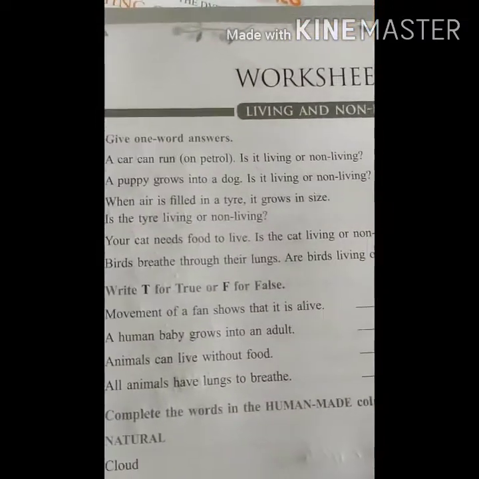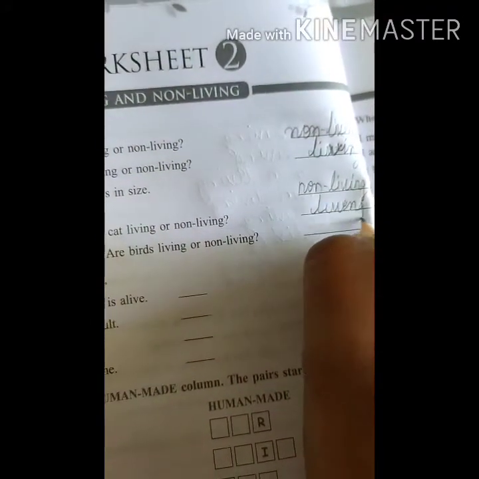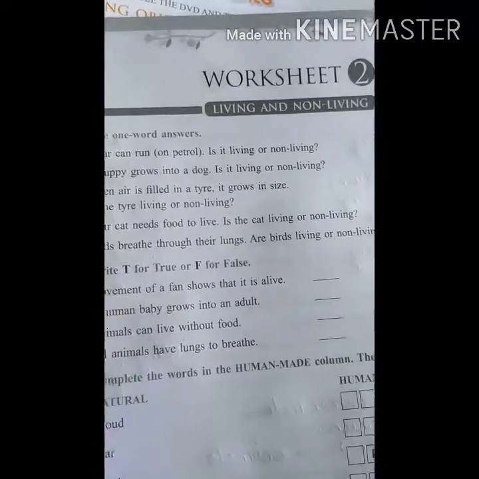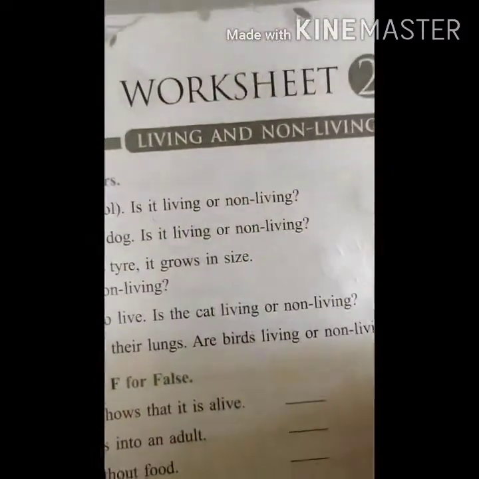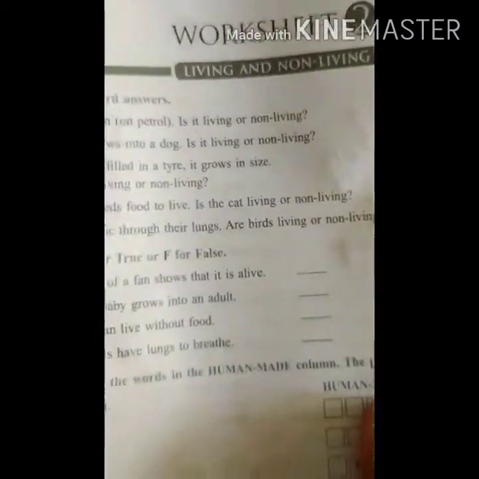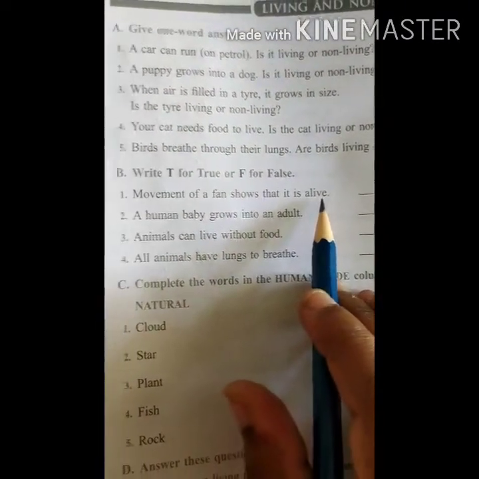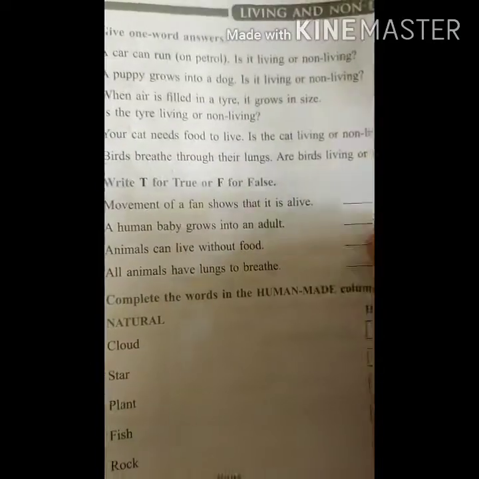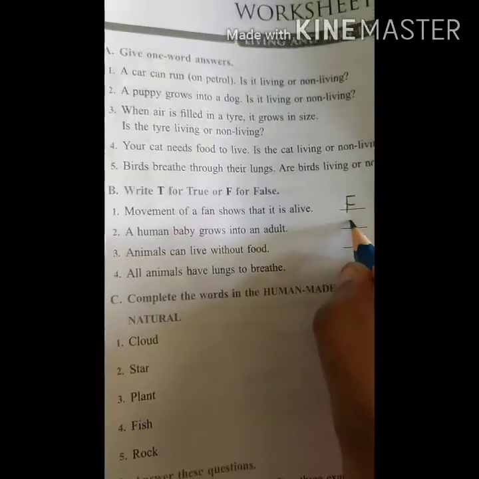Okay, next one is, your cat needs food to live. Is the cat living or non-living? Obviously, children, we have just written that it is a living thing. Next. Birds breathe through their lungs. Obviously they are birds, and since they breathe with their lungs, they are living. Movement of a fan shows it is alive. True or false? It is false, because even though it is moving, it is not a living thing.